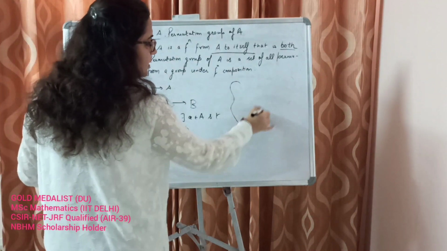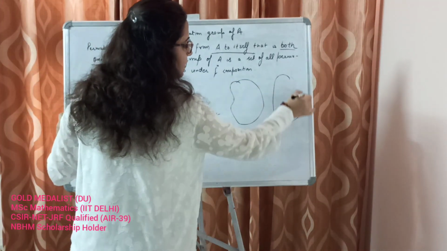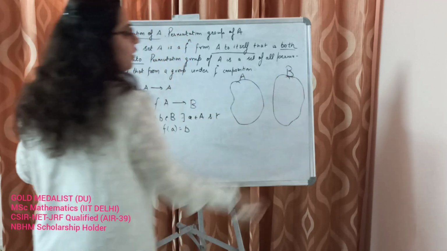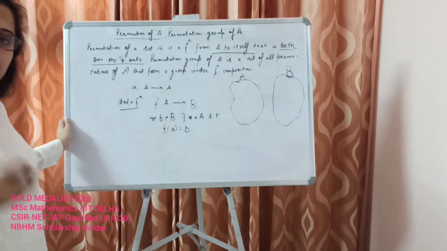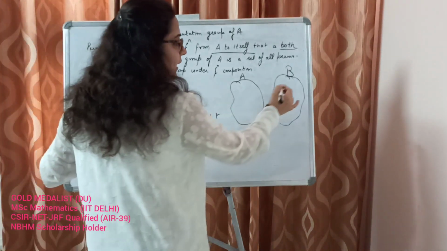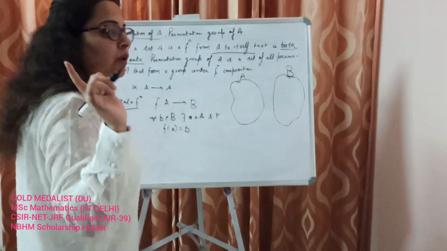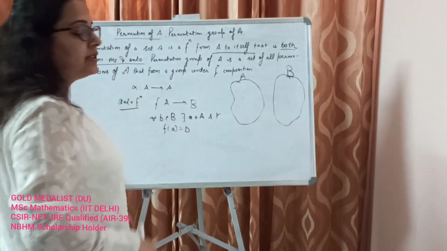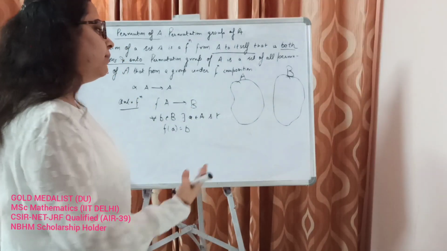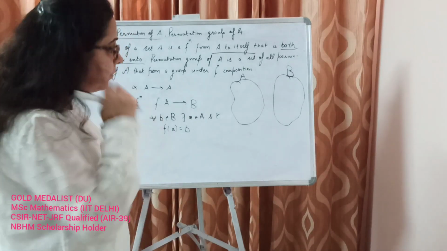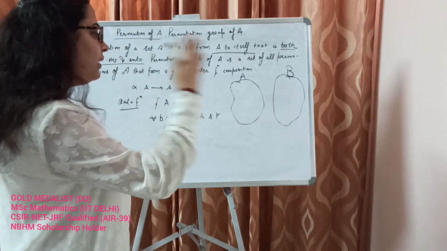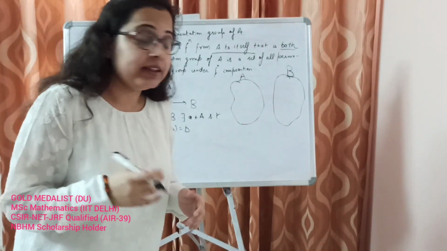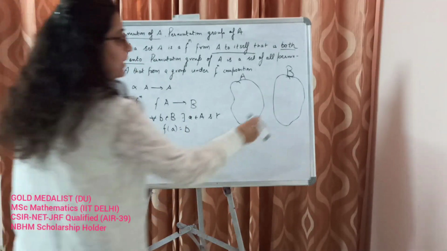So suppose we have these two sets A and B. When do we call a function onto? A function is onto when every element in the range set is mapped by some element in the domain set. When we are defining a function, it's not necessary that the entire codomain is covered.